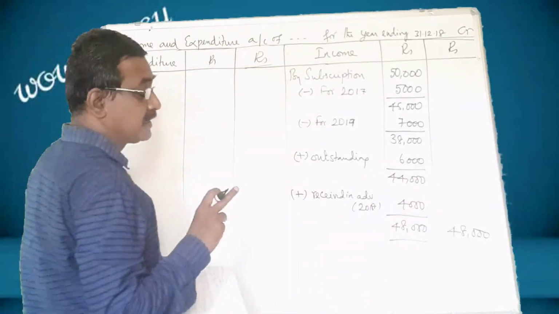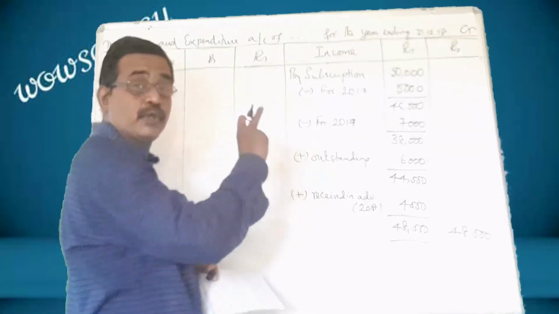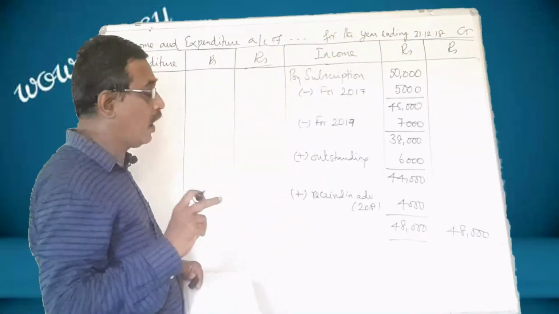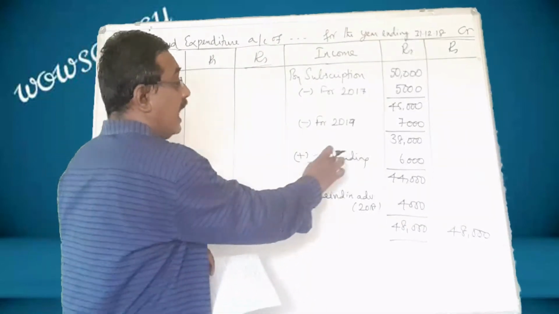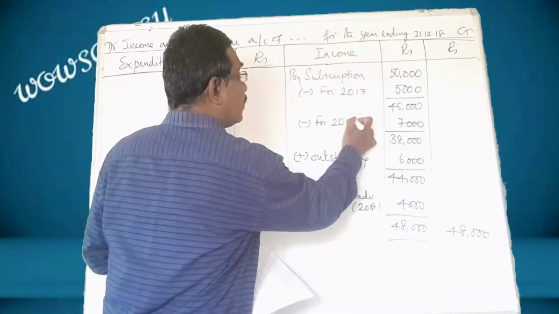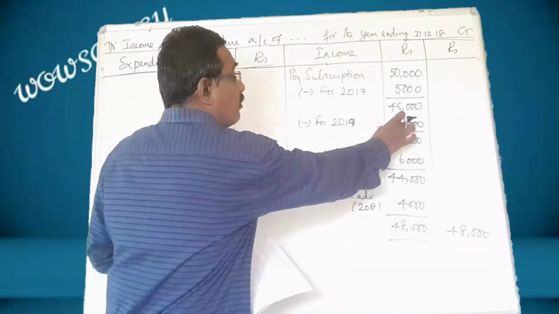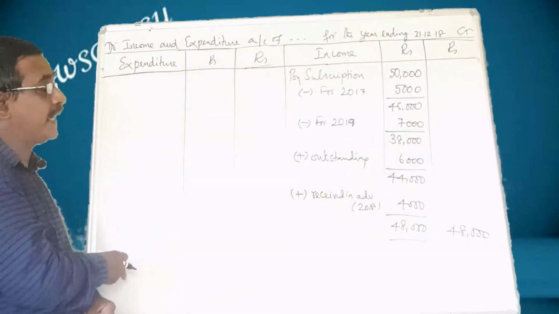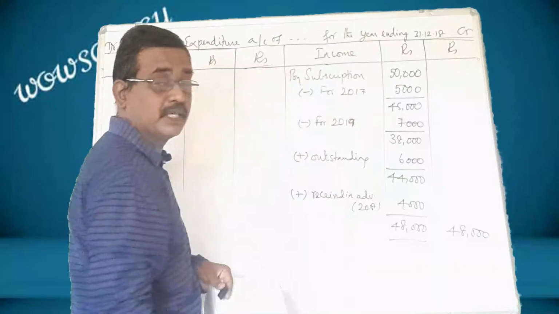Remember, see, this outstanding amount should be shown in the balance sheet also. How? This amount should be shown as an asset. And this amount is meant for 2019, whereas we have collected it this year. So this amount should be shown on the liabilities side as subscription received in advance 7,000.